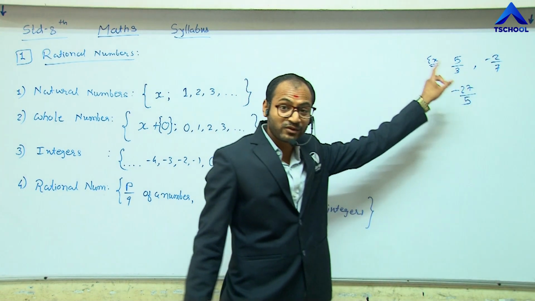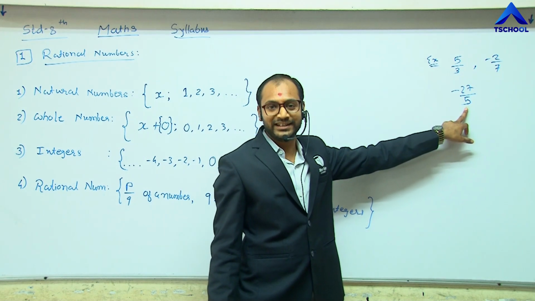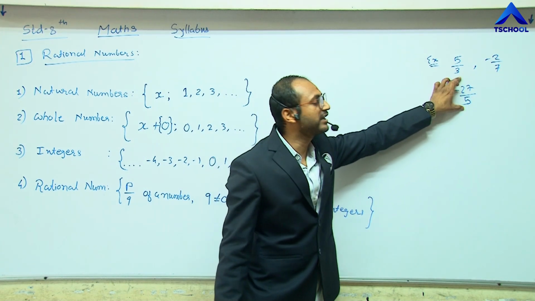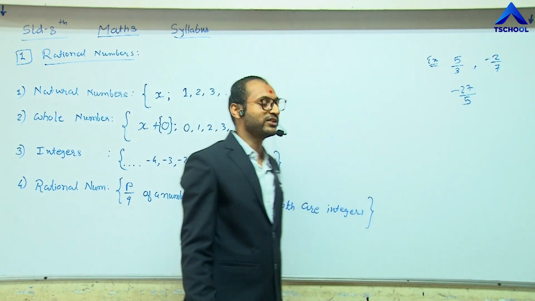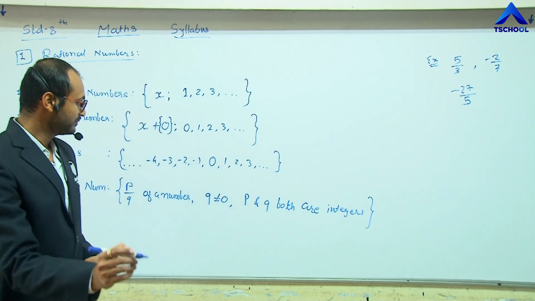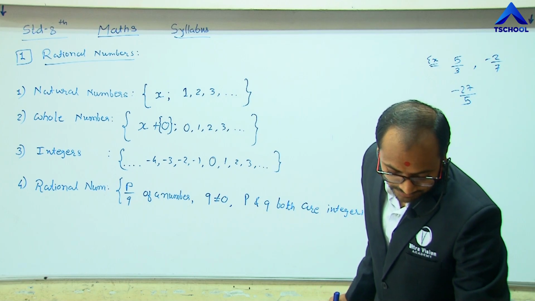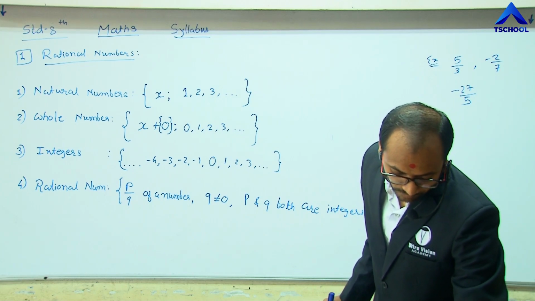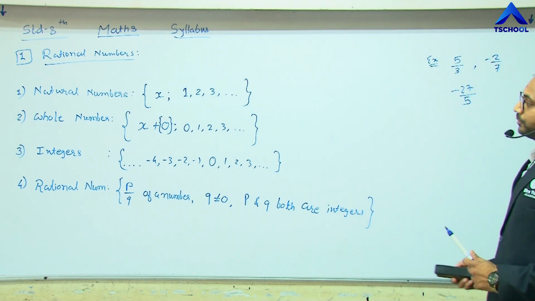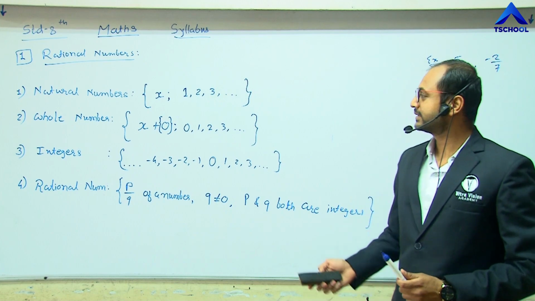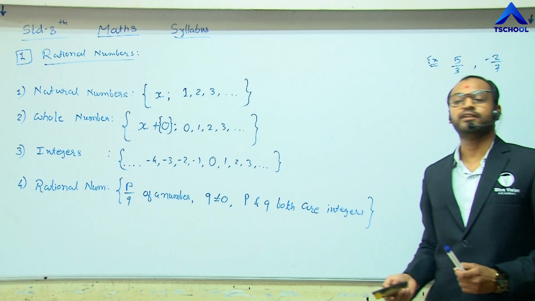Minus 27 is included in the integers and 5 is also included in the integers, so this ratio is a rational number. I hope you understand these numbers: natural, whole, integers, and rational numbers.